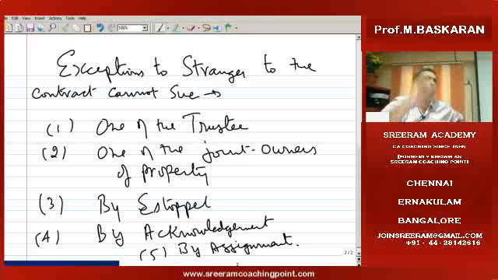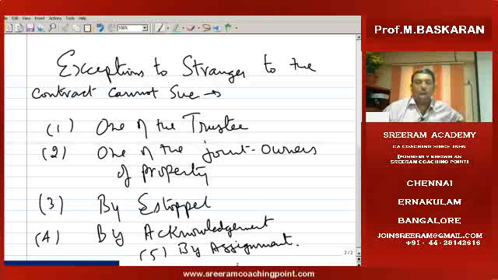He says, I will also perform even though I am not a party to the contract. Then, because by words, action or in writing he has accepted his liability, the doctrine of estoppel will apply against him, and he becomes liable. Even though he may be a stranger, a case can be filed against him.